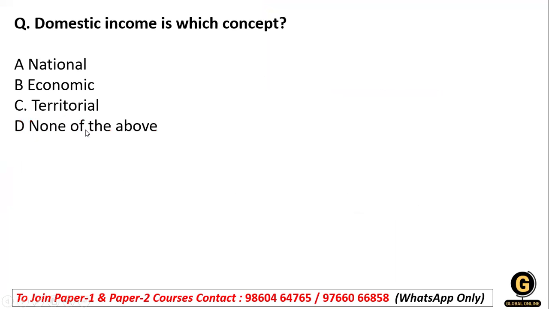Clear? Now, domestic income is which concept? The options are A, national; B, economic; C, territorial; and D, none of the above. So first of all, what is domestic income? You know that domestic income is related to our GDP, the gross domestic product.